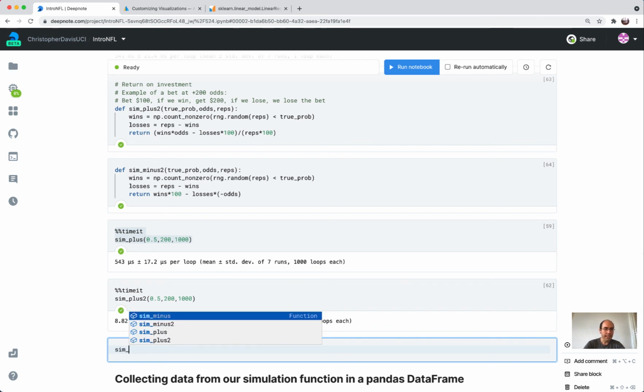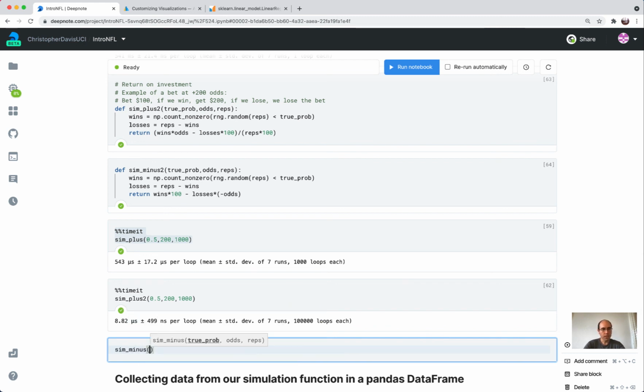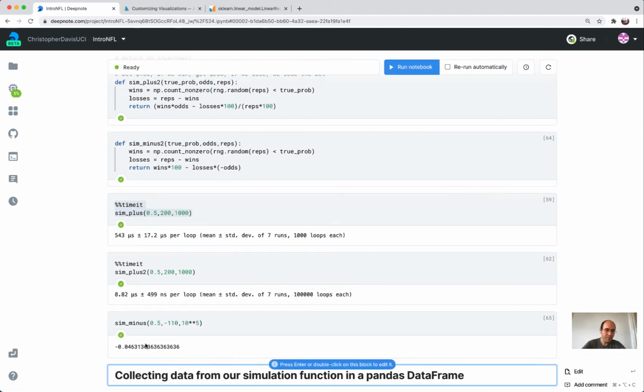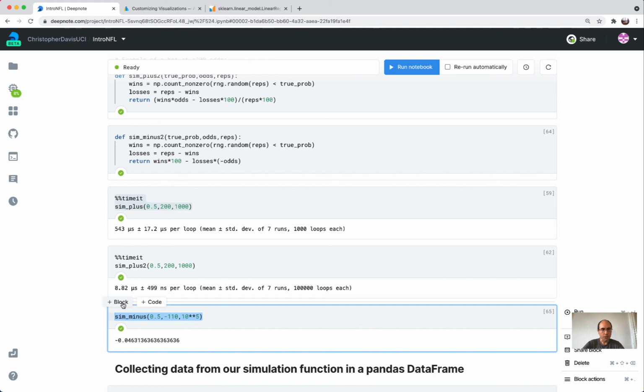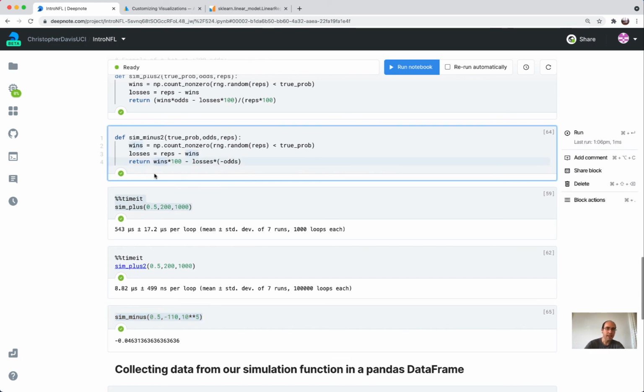So let's try sim minus 0.5, minus 110, for 100,000 repetitions. So I was losing on average 4.6% of the investment. Oh, and I can already tell I didn't write it correctly because, again, I forgot to divide by reps times the bet size.